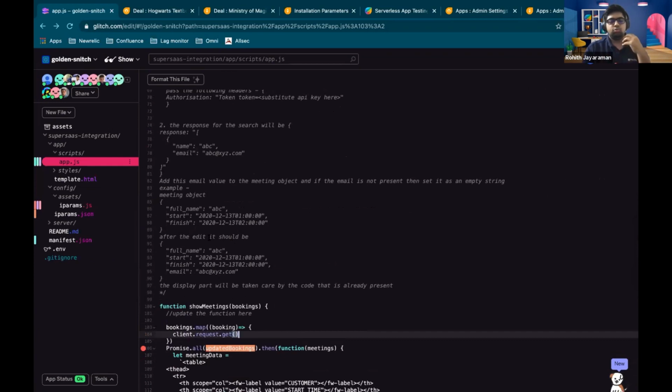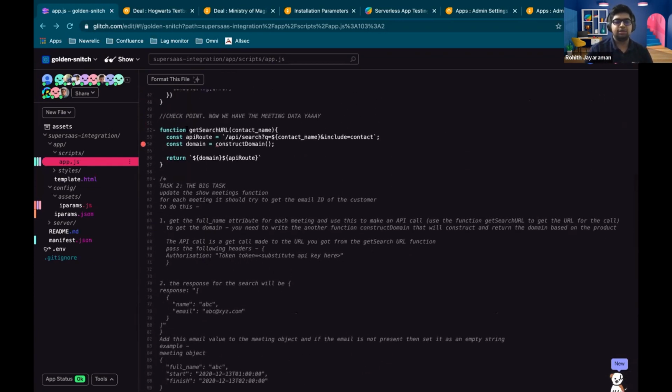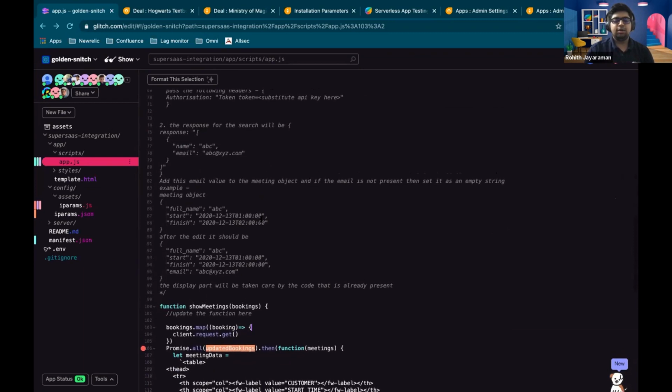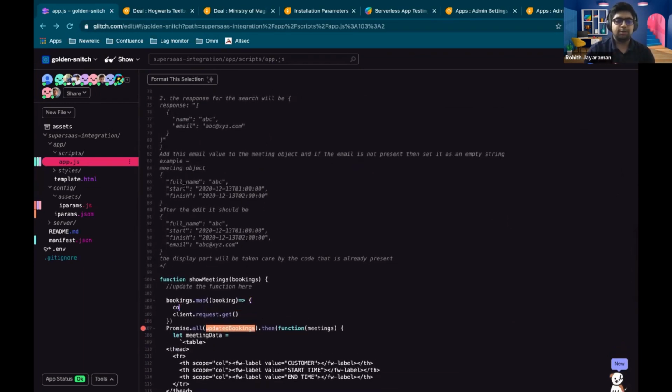Which URL do we need to make the API call to? That's decided by this get search URL function that's already present. All we need to pass to it is the name of the person who booked the appointment, which is present in the full name attribute.